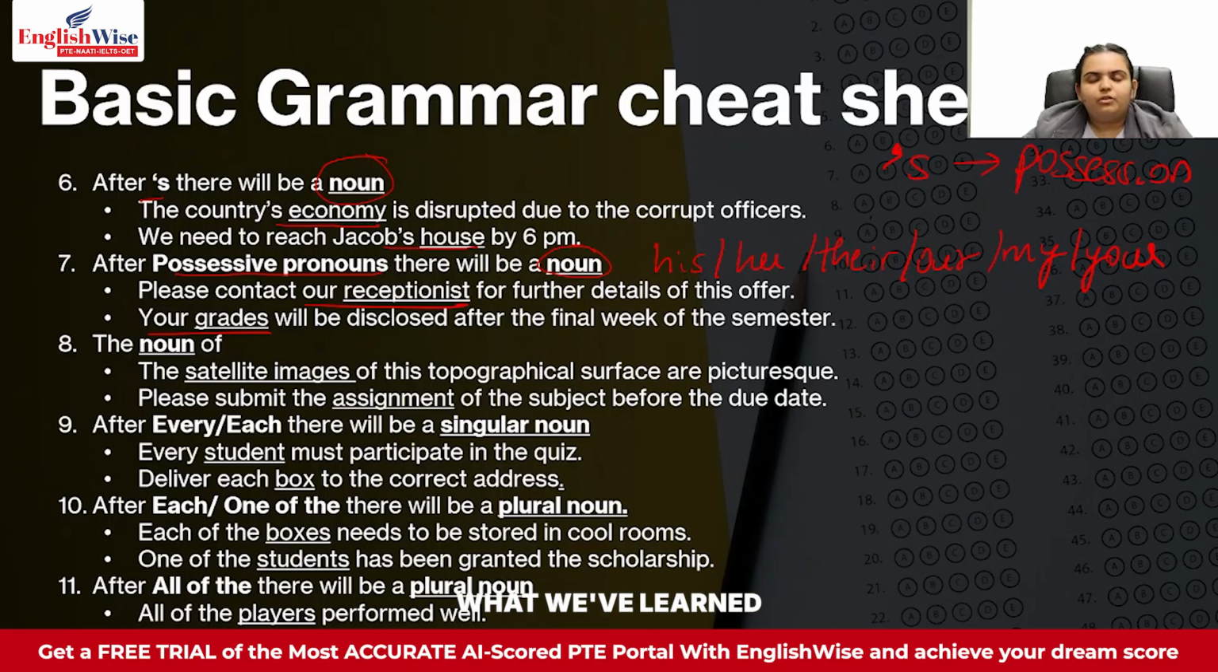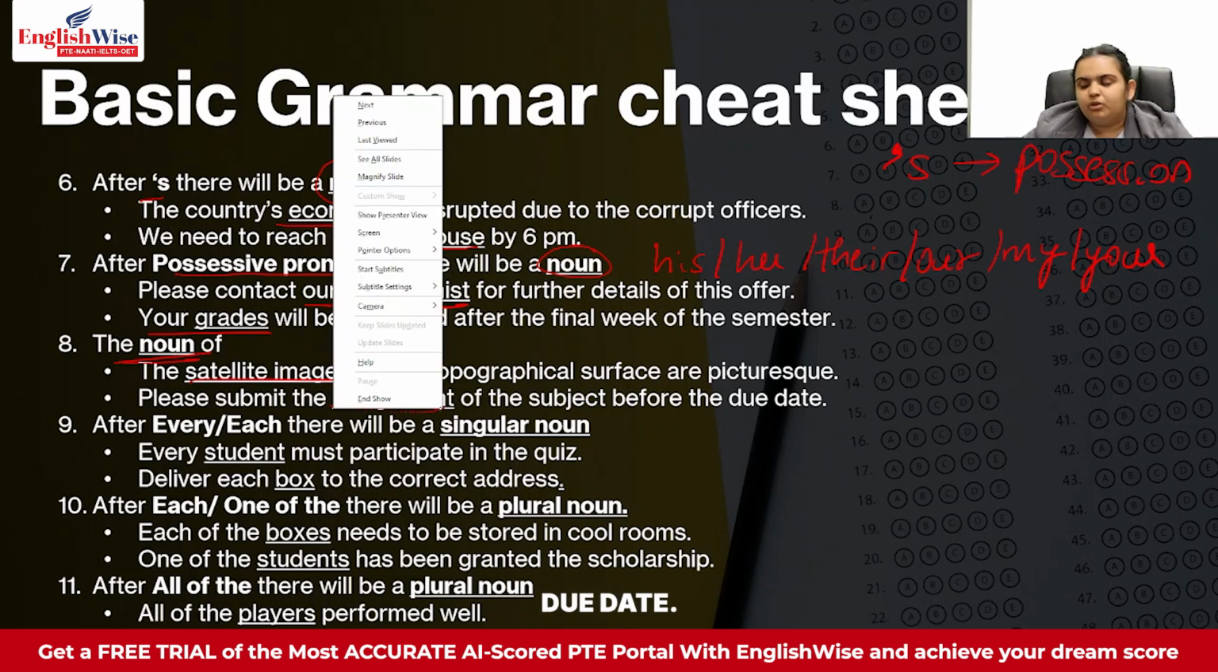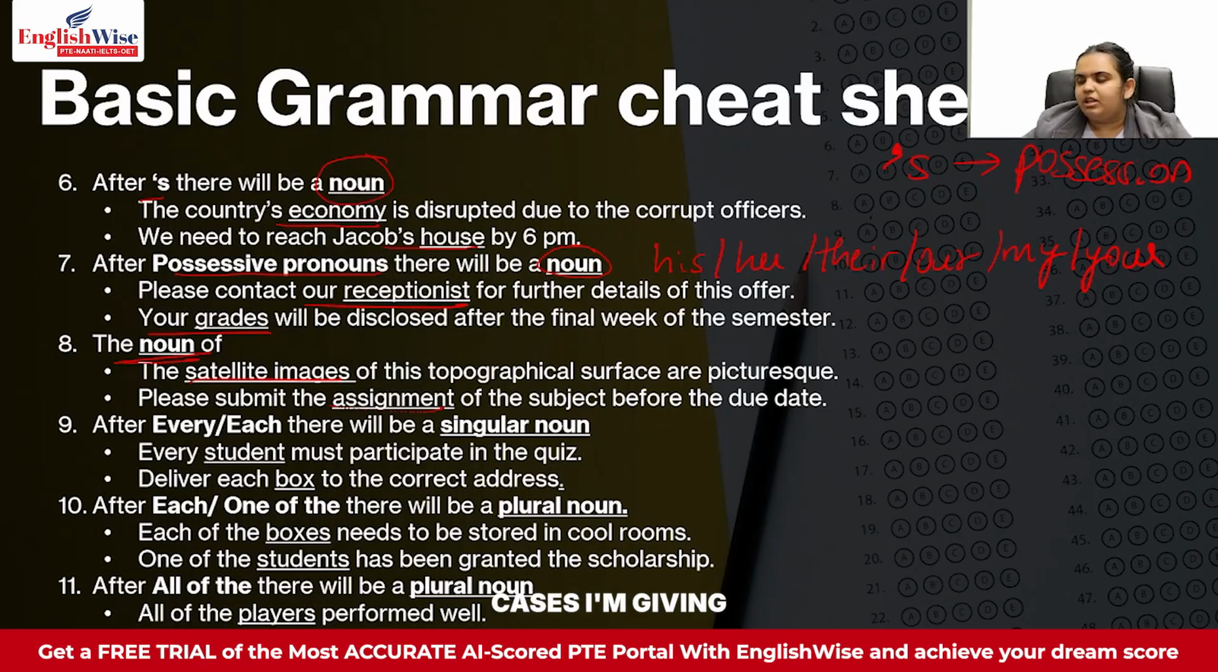Next thing, this is what we've learned previously as well. Between the and of, you always put a noun. For example, the satellite images of this topographical surface are pictures. Please submit the assignment of the subject before the due date. So you see over here in both cases, I'm giving you a noun between the and of. Between the and of, there is always a noun. There's nothing else.